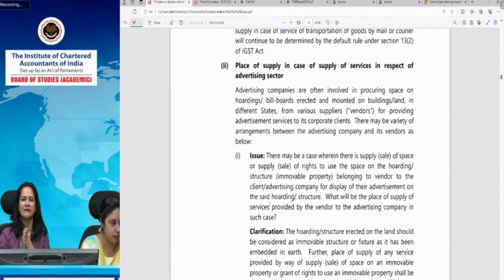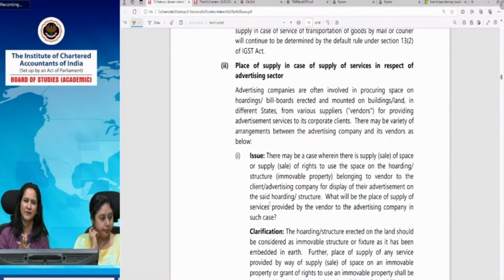Section 12(13)(a) would come into picture, because that holding and structures erected on the land are considered immovable property because they are fixed in nature, embedded in the earth, and the place of supply would be as per Section 12(3)(a), which says that the place of supply would be the location at which the immovable property is located.